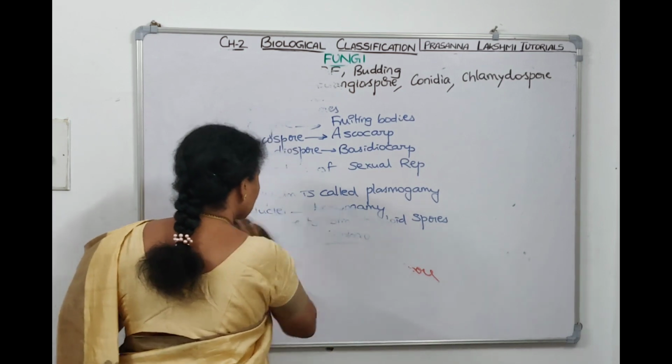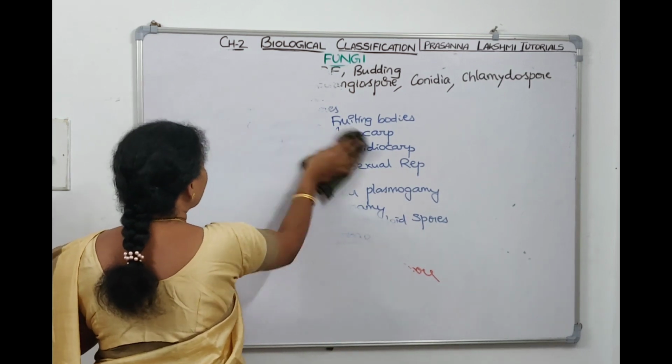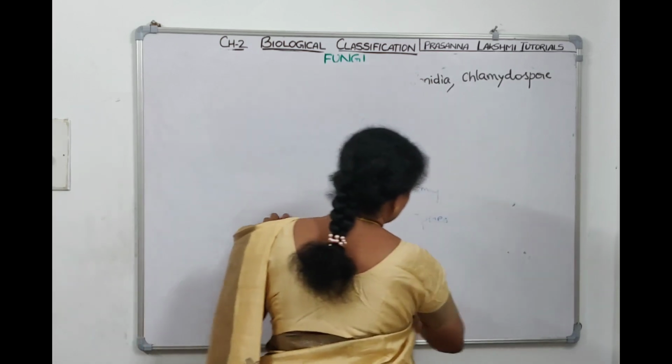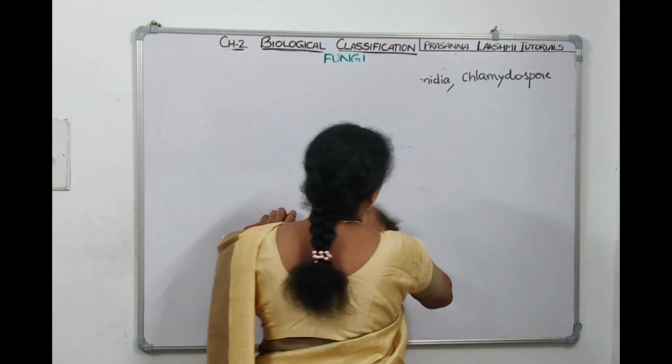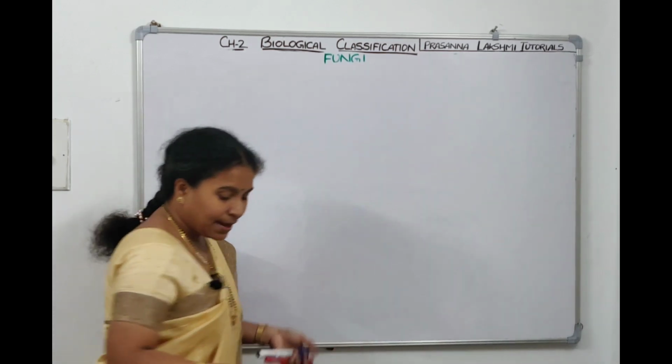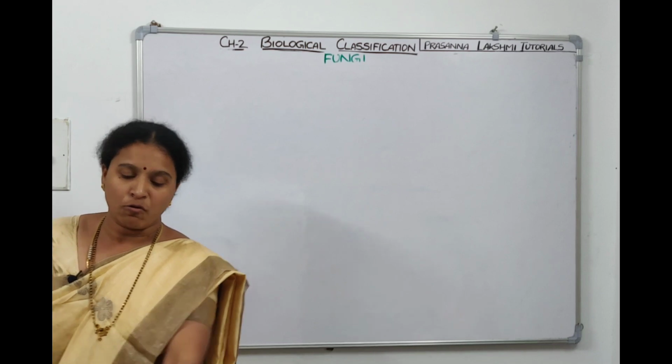The first class is called Phycomycetes. You know what is phycology? Study of algae. Means the first class appears like algal fungi. They appear like algae. They live in water only. So that's why the scientists have named the class as Phycomycetes.